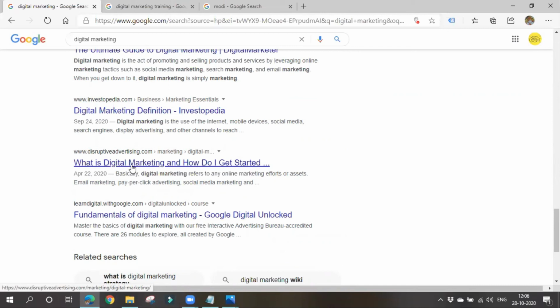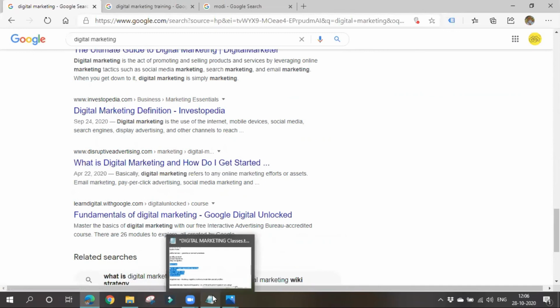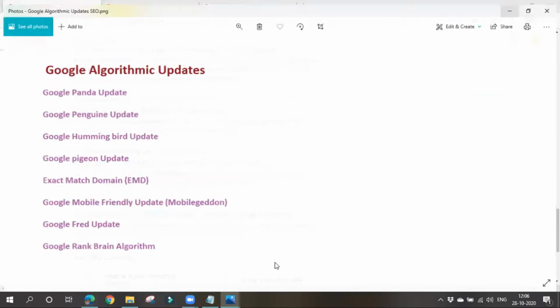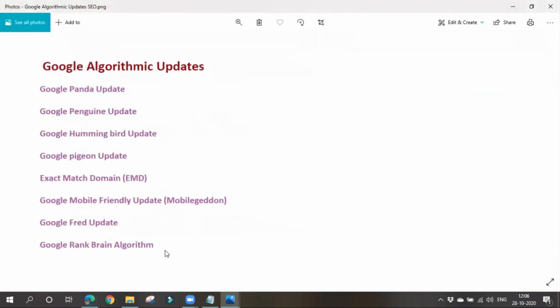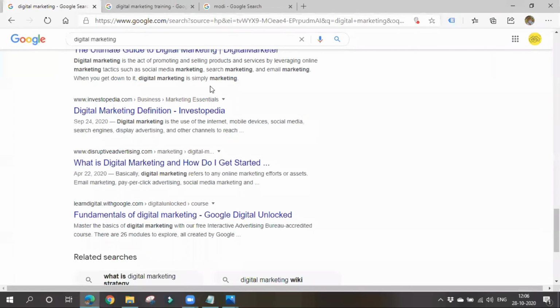So there are some algorithms, also known as Google algorithms or Google updates. Based on these Google algorithms or updates, Google will hit us or punish us. Let's go and see about these updates also. Before that, don't go for doing any kind of black hat SEO, negative SEO, or gray hat SEO things. And another thing is, don't worry if we are punished with these kinds of updates.